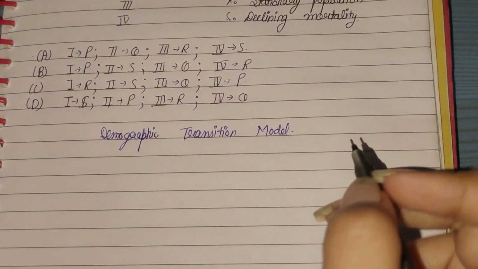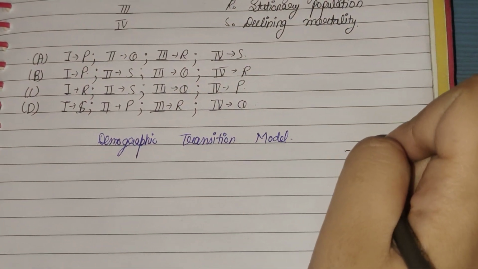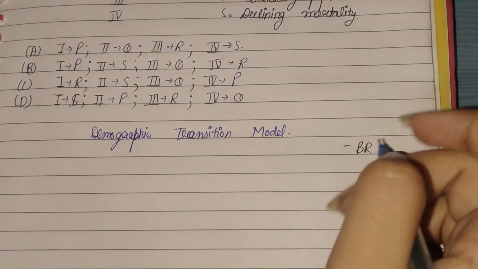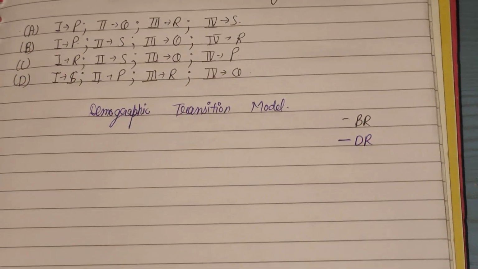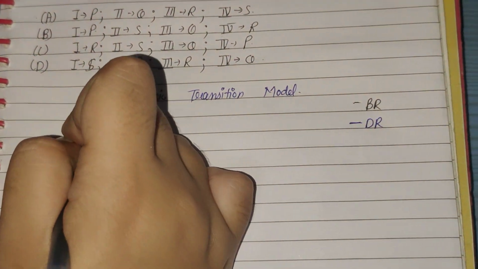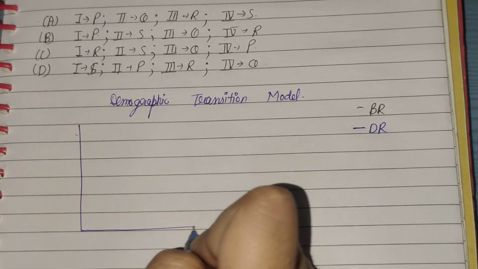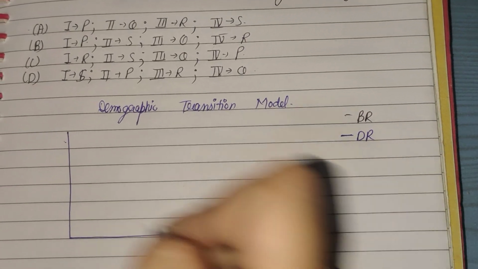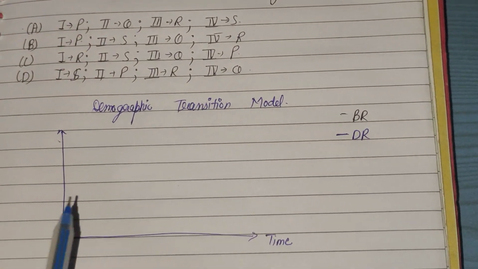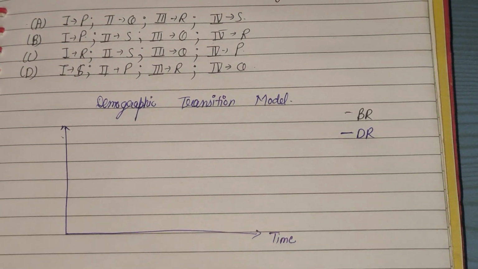For birth rate I will use the blue pen, and for death rate I will use the green pen. Now I am just drawing it. Here we have time, and here we have birth and death rate per thousand per year.